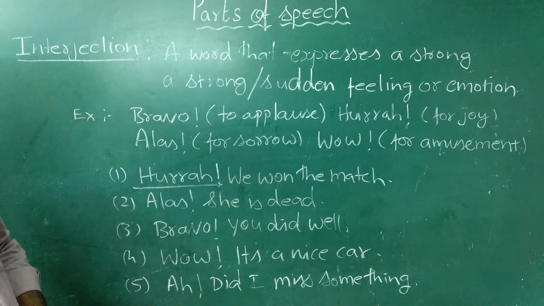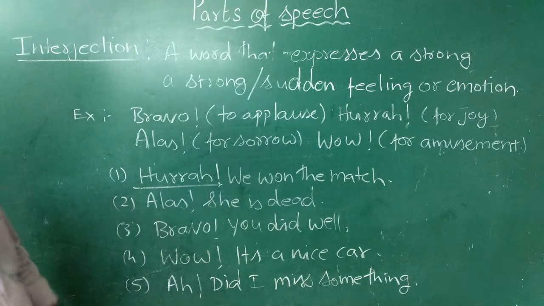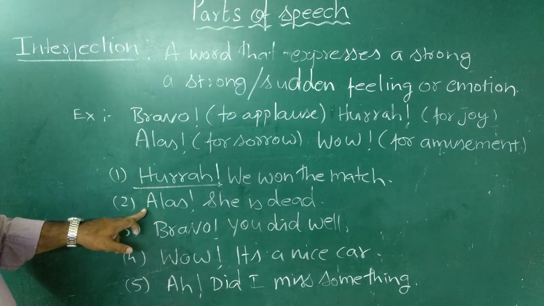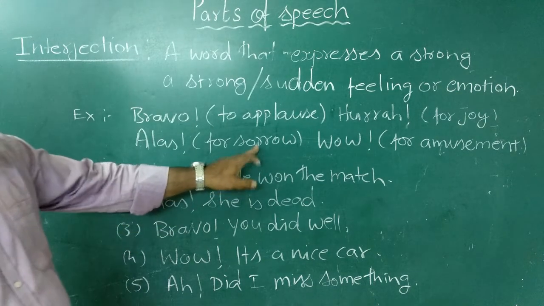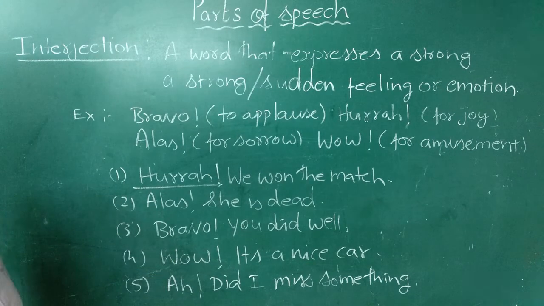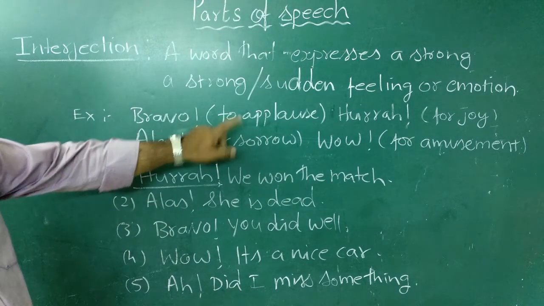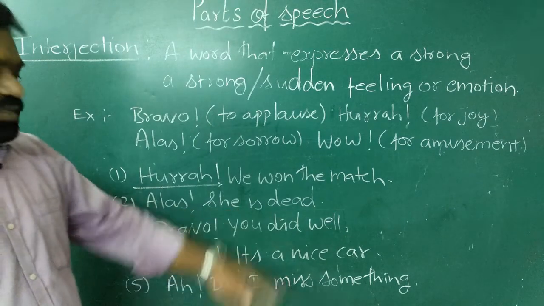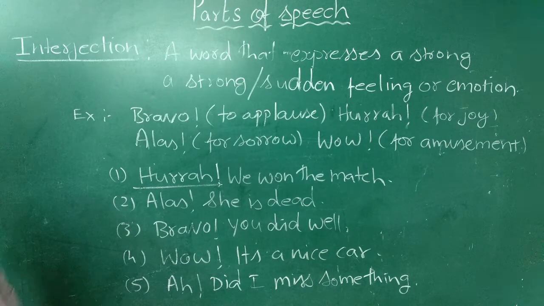See the second sentence. Alas, she is dead. So she is dead. It is a sorrowful incident, and we use the word alas. So alas is used for sorrowful feelings. Next word is bravo. Bravo is a word that we use for applauding, right? So bravo, you did well, you have done well, so we appraise you. See the fourth word, wow, it's a nice car.